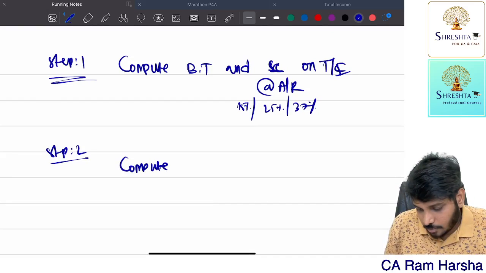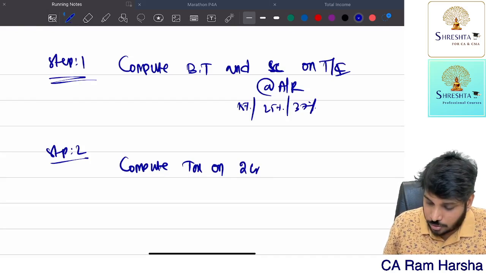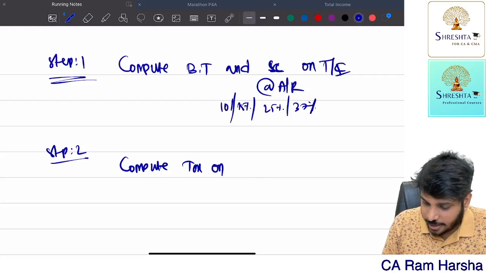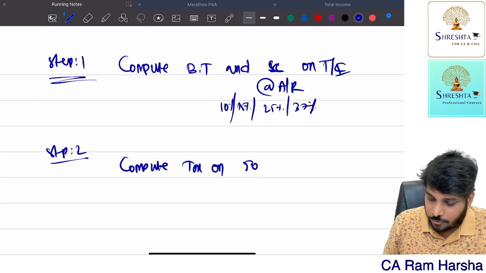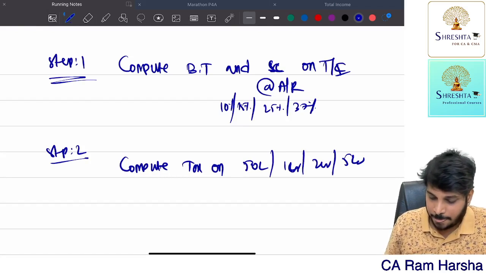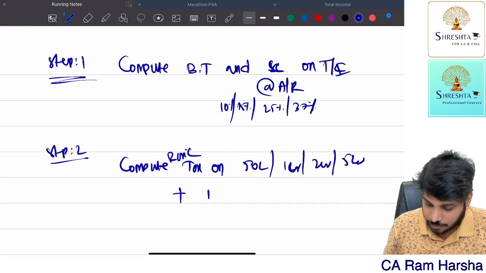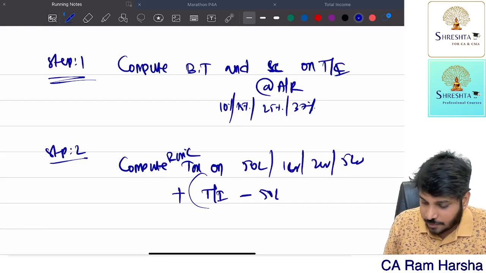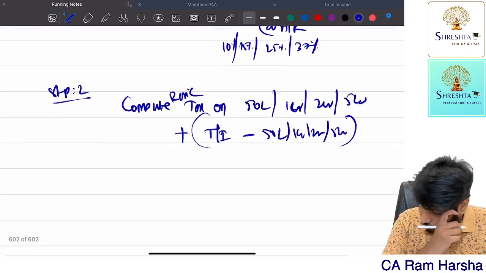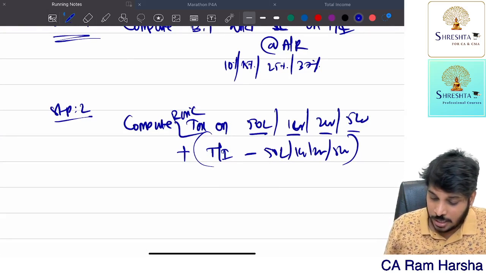Step number 2. Compute tax on 50 lakh rupees, or 1 crore, or 2 crore, or exactly 5 crore. Getting the point? This is basic tax. Compute basic tax on these plus total income minus 50 lakh or 1 crore or 2 crore or 5 crore, as the case may be. Getting it? Compute basic tax on 50 lakh, 1 crore, 2 crore, 5 crore.